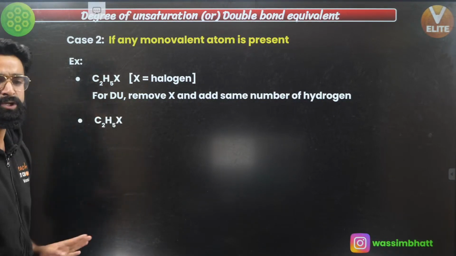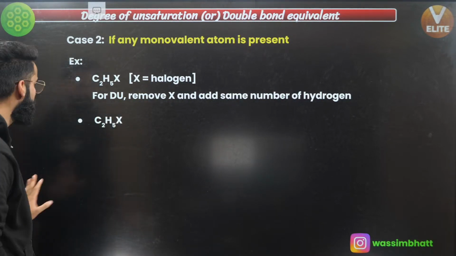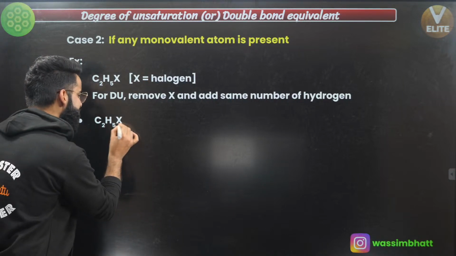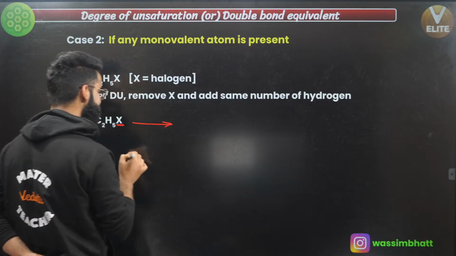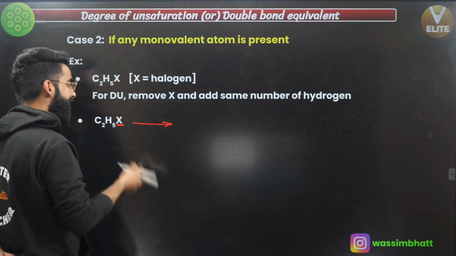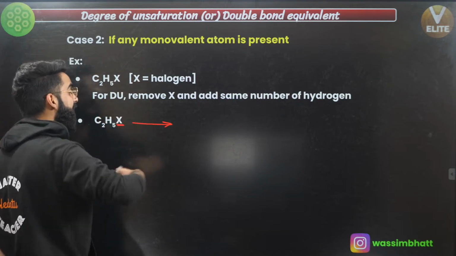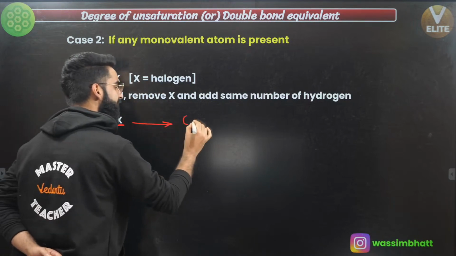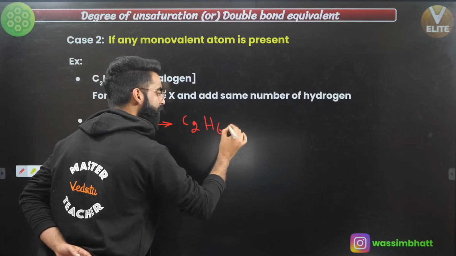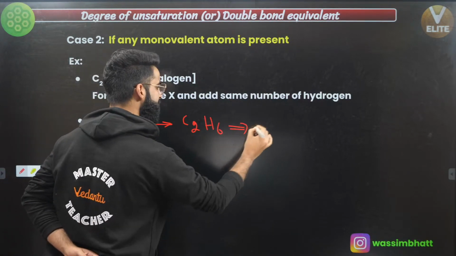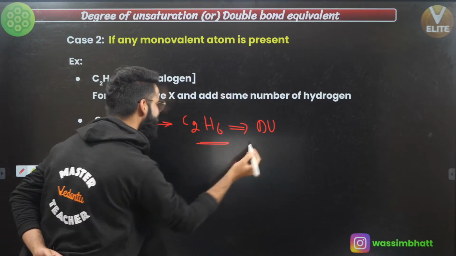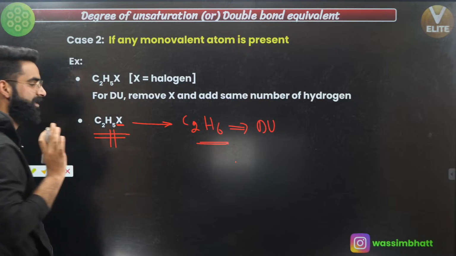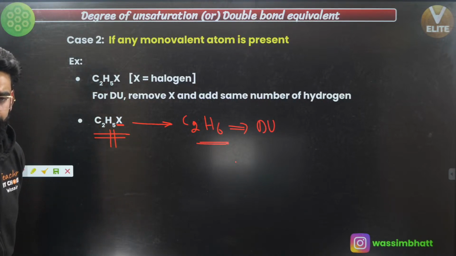See guys, I've got C2H5X, yeah? I'm assuming this X is the monovalent atom over here. Now, whenever the monovalent atom is present, I'm going to remove that monovalent atom, and instead of that monovalent atom, I'm adding hydrogen. So after adding hydrogen, it becomes C2H6. Now, for C2H6, I can easily calculate the DU. And whatever is going to be the DU for C2H6, same will be the DU for this C2H5X. Remember this, okay?